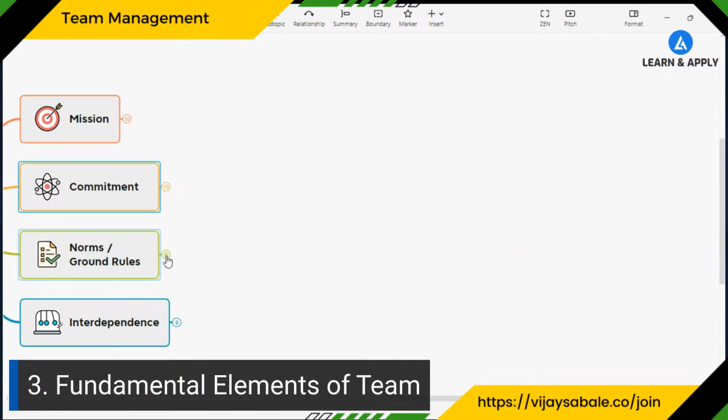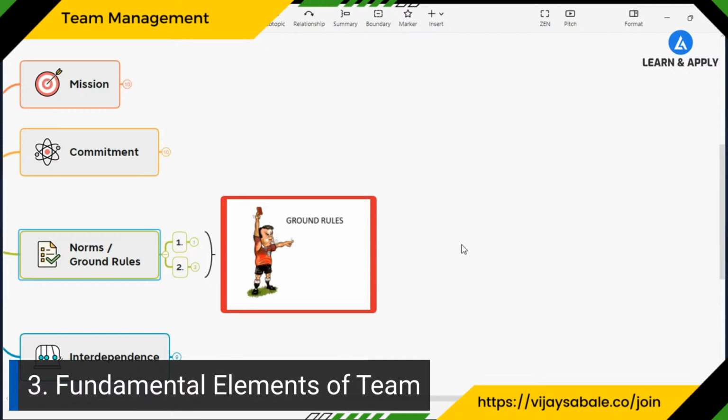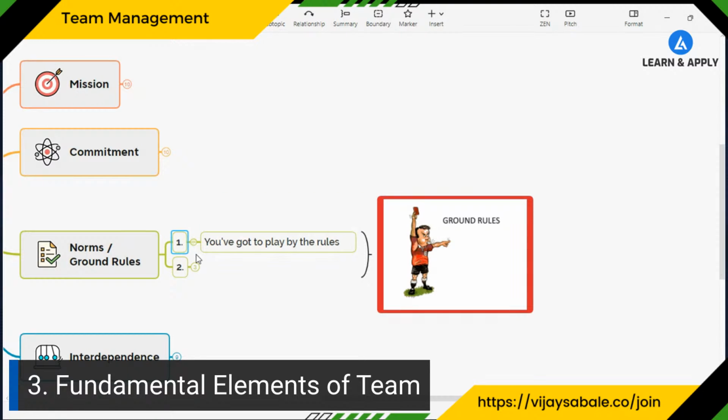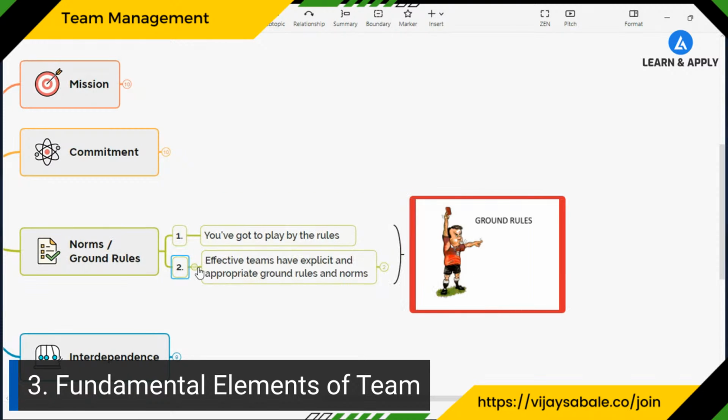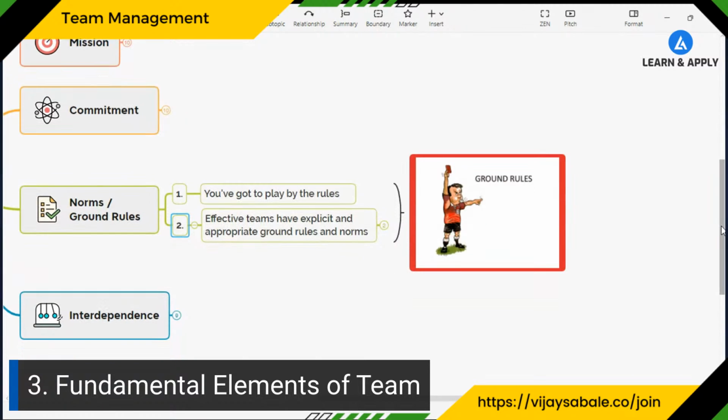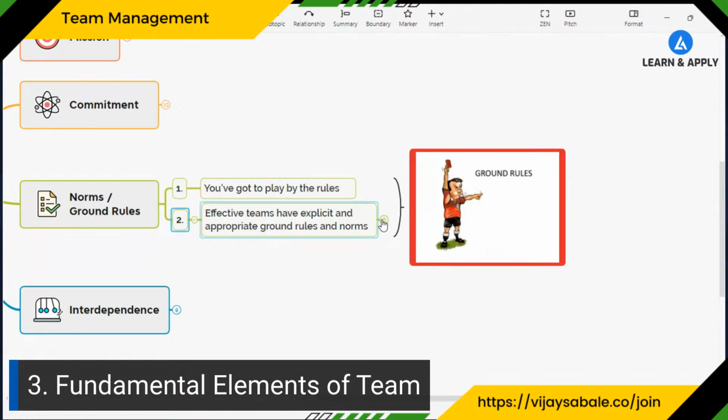The third element is norms and ground rules. As we play any game or do any exercise, we must have some ground rules. And that is equally important for team management as well. You have got to play by the rules. Effective teams have explicit and appropriate ground rules and norms. These are very important for the effective and efficient working of the team.